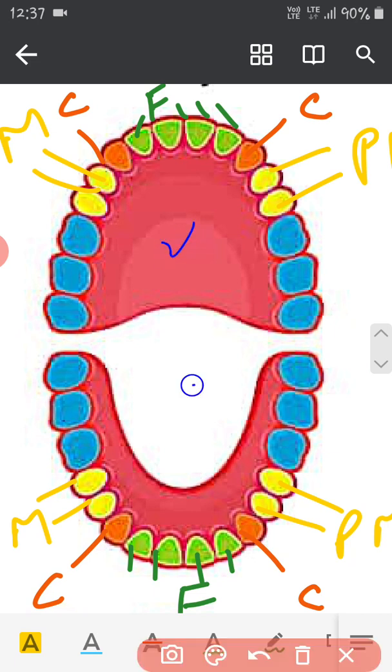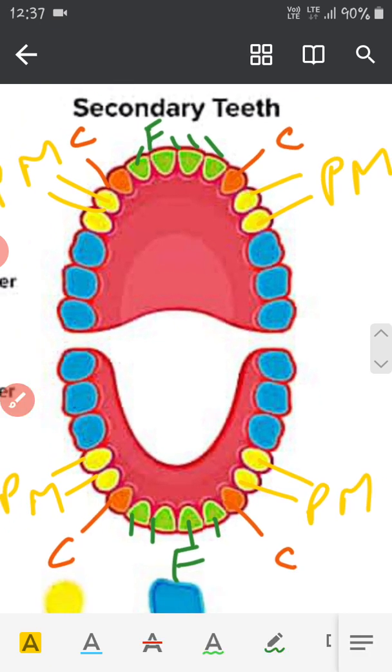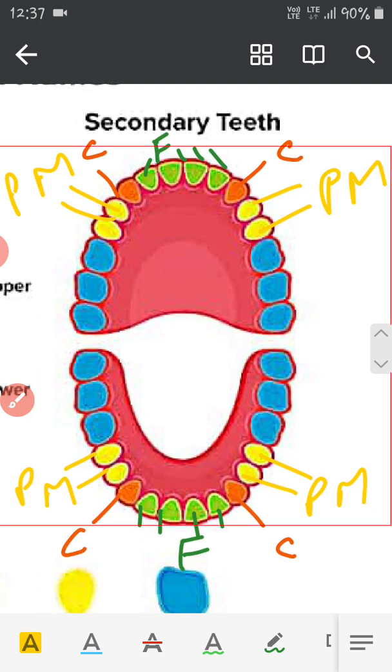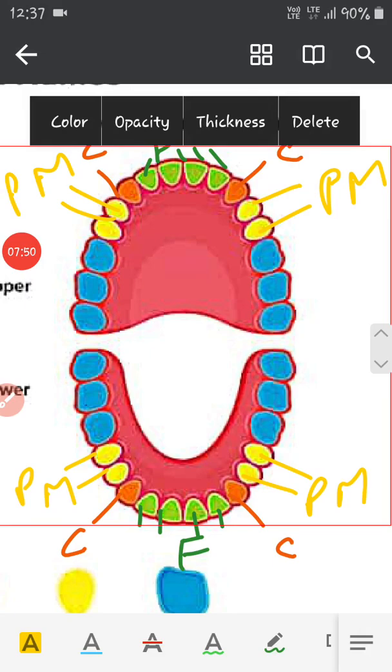This is the upper jaw, this is the lower jaw, right? And yellow colored are the premolars, which I have marked PM as premolars, right? And the blue ones are the molars.